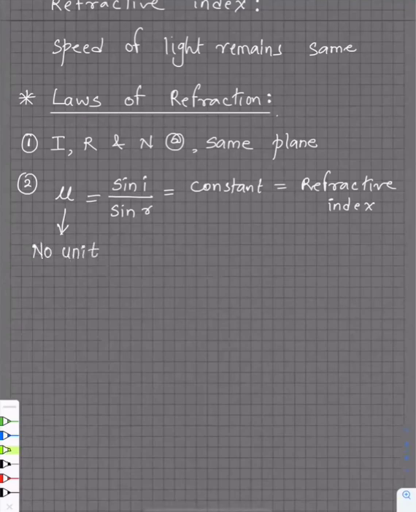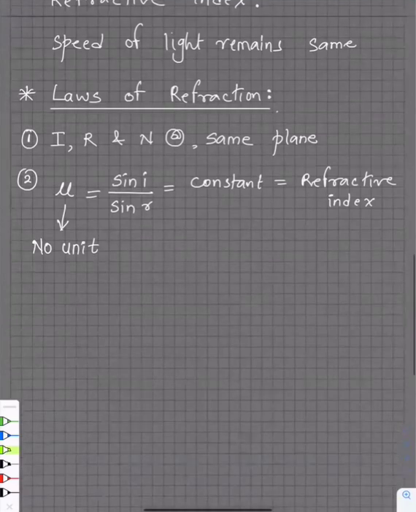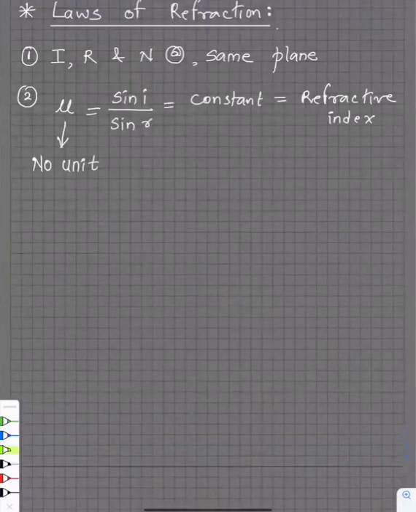Why does it have no unit? Because it's a ratio. It's a pure ratio. Anchal, can you tell us something which did not have a unit? We did it in one of the chapters. There was another quantity which had no units. Relative density. Very good. Relative density also had no unit. And this is another term, mu, which has no unit.